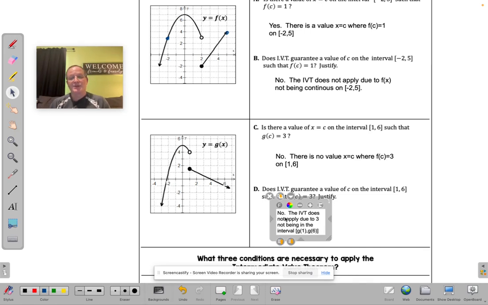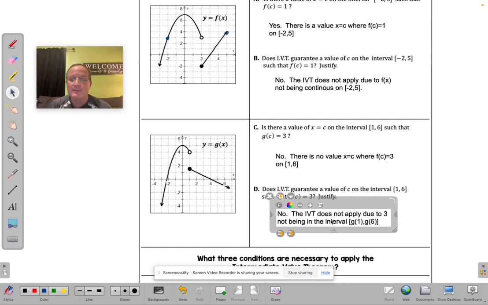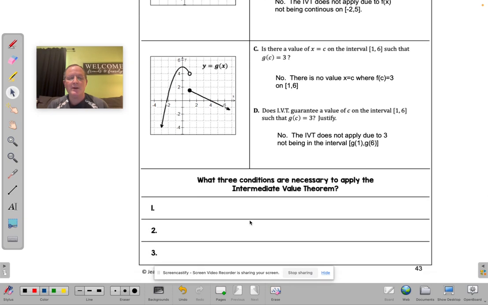And there we are. We weren't guaranteed to hit 3 at all. We could hit 3, but we weren't guaranteed to because 3 was not in between those two y values. That y value and that y value did not include 3. So we weren't guaranteed for that to happen, and it didn't. So what are the conditions then?